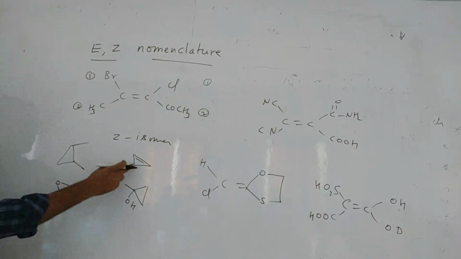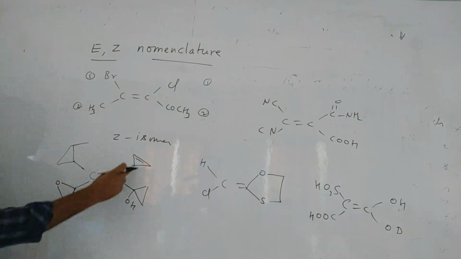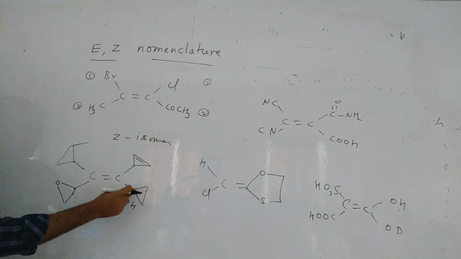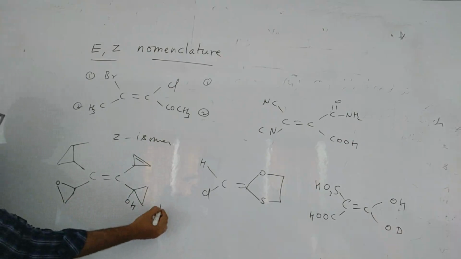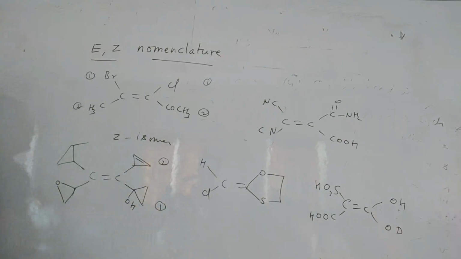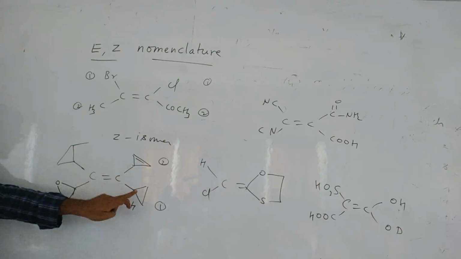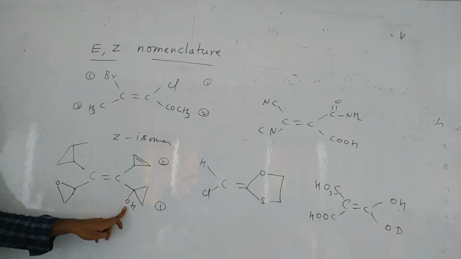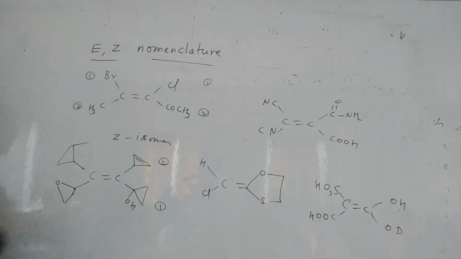Here, first is C and C, children. After this C, here maximum carbons only are attached, but here one is OH. So first priority should be this and this. First one is carbon, carbon. After that also it is carbon only there, but here O is there. O has a higher atomic number. And here you see, down will be 1 and up will be 2.